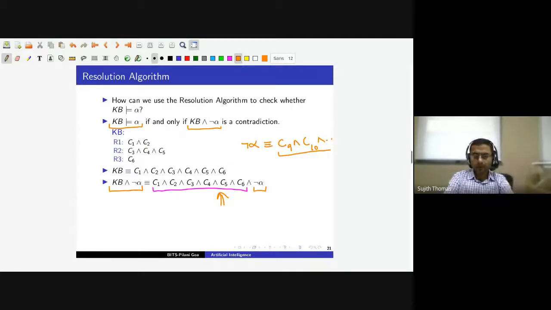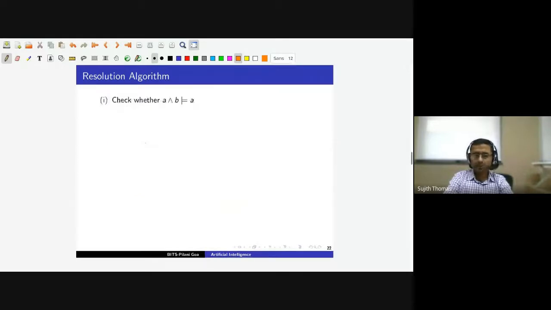Do you have any questions? So we will see two very simple examples to make this more clear. Let us say we have a very simple knowledge base which contains just this fact, A and B. And we want to check whether our knowledge base entails A. So now the first question is, what are the clauses here? The knowledge base is A and B. So actually it turns out that we have two clauses. Each clause has just one literal. So A and B are both clauses, with just one literal. And now we need to construct